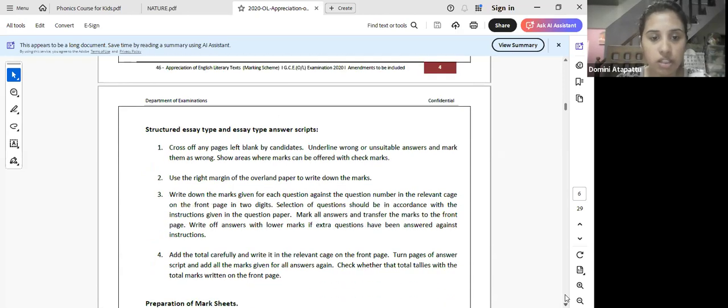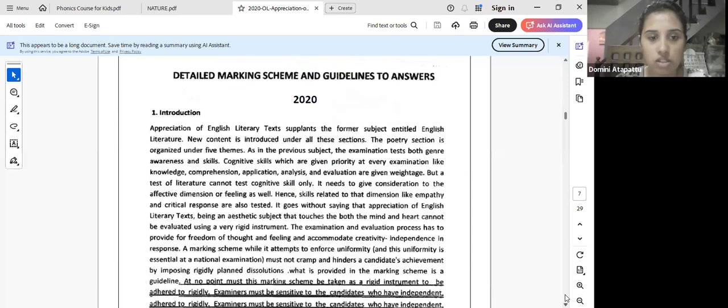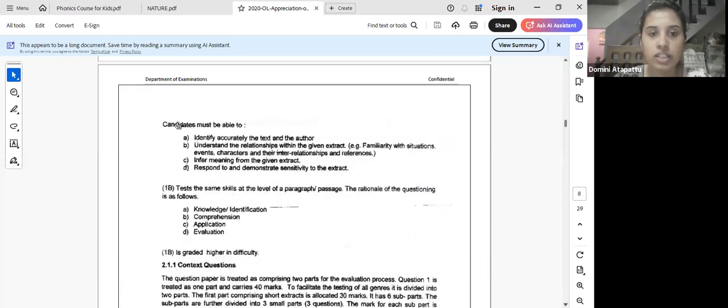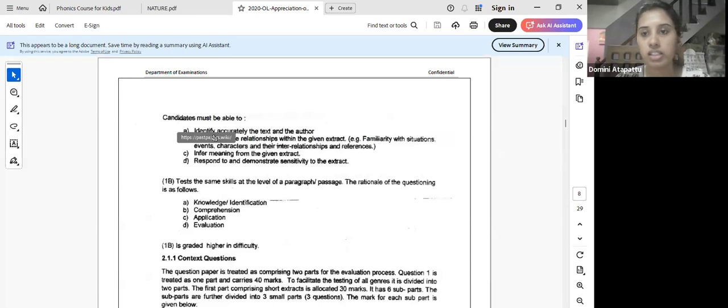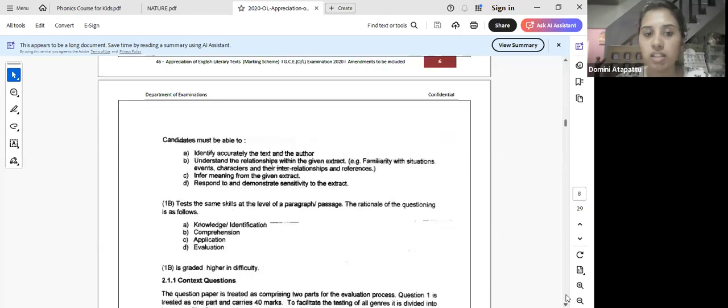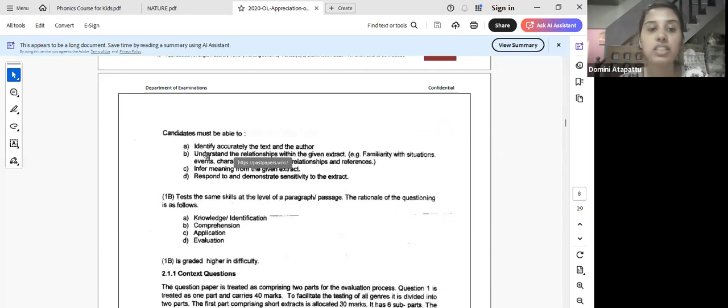I'm going to get into the part that you need to focus on. Okay. This is about the context questions. This is about paper 1 of your lit paper. These are general instructions. You should be able to identify the accurate text and the author. The first question in every context question is to identify the text which the particular lines are taken from, and the author, the writer of the text.